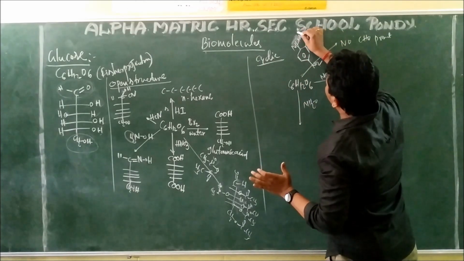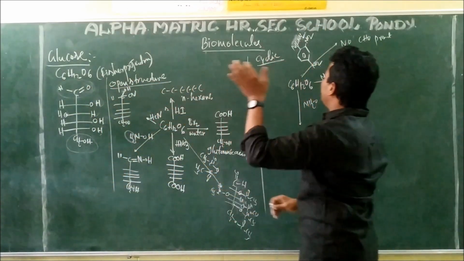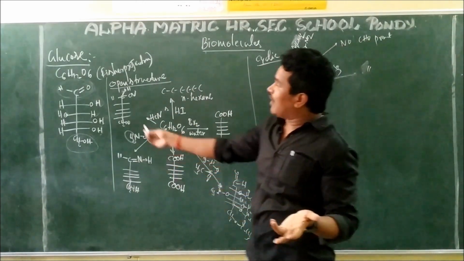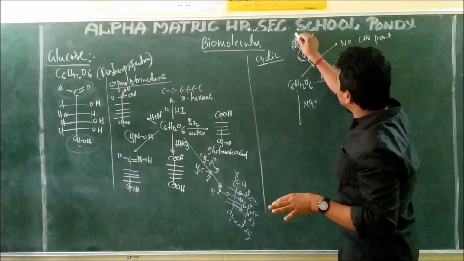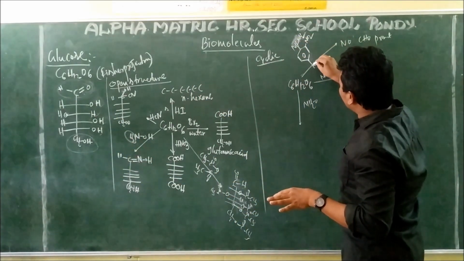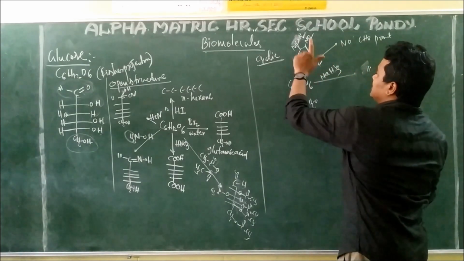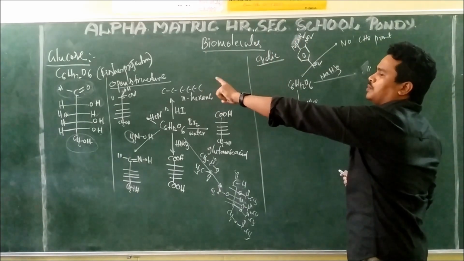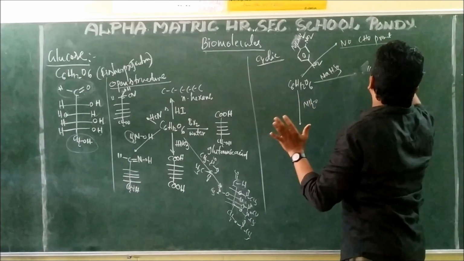How is the reaction going to occur? This H2 and this oxygen are going to react, a water molecule is coming out, and a product has to form. If an aldehyde group is there, it forms. But with 2,4-dinitrophenylhydrazine, it is not reacting. That means there is no aldehyde group present in glucose. It is proven by this reaction that no CHO group is present.